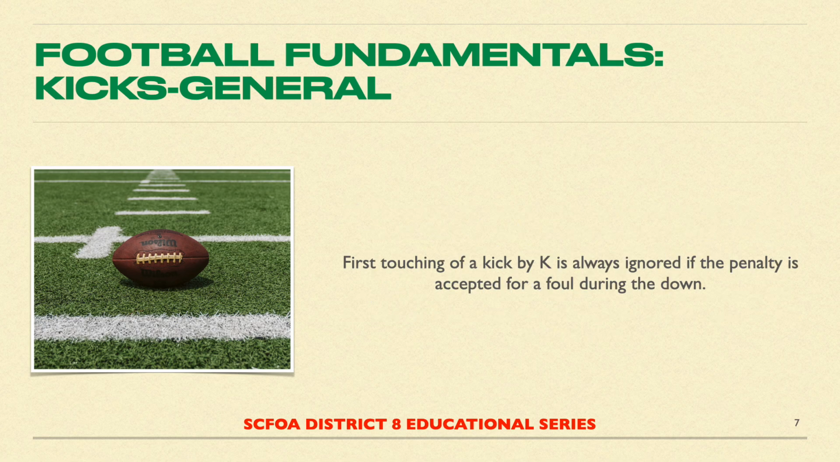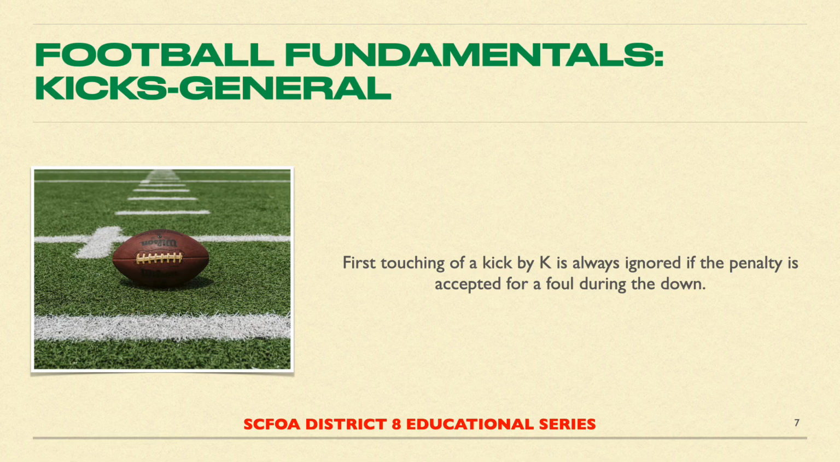And our last general kick fundamental says, first touching of a kick by K is always ignored if the penalty is accepted for a foul during a down. During a kick, R typically has the choice of next putting the ball in play from any spot of first touching by K. First touching occurs when K is the first to touch a free kick before it has gone 10 yards and before it is touched in the neutral zone by R, and when K is the first to touch a scrimmage kick beyond the neutral zone before it is touched there by R.